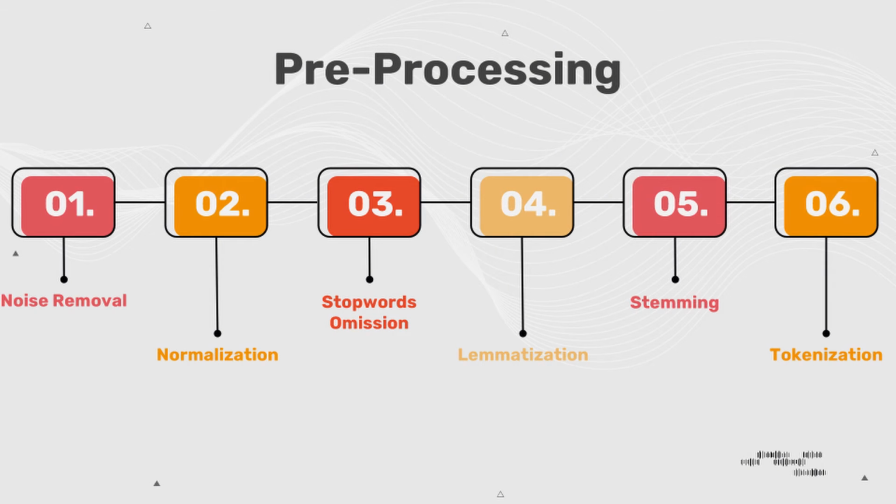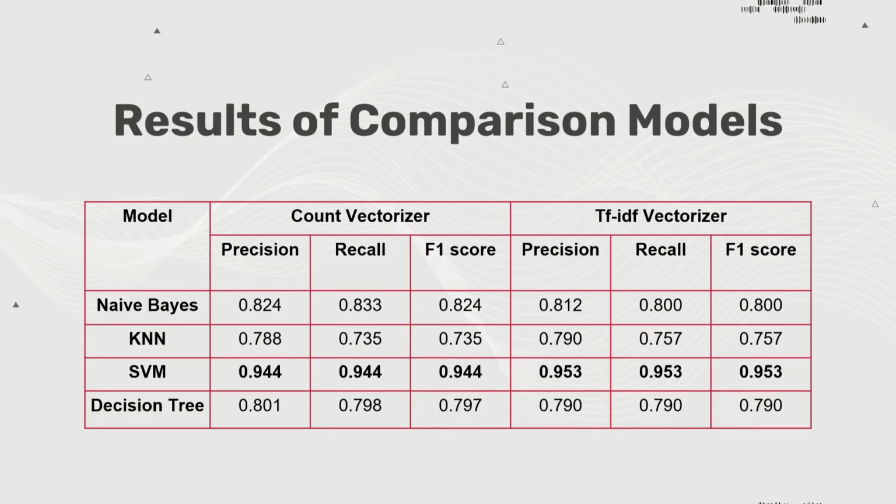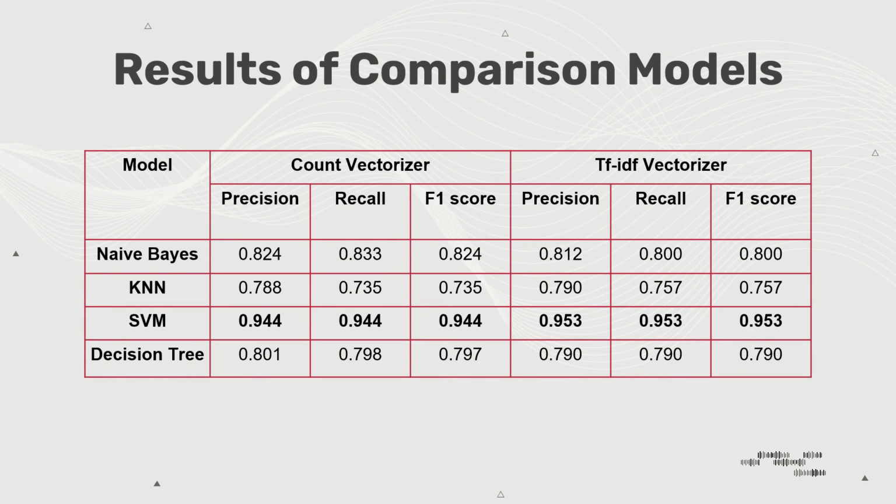It is imperative to carry out text pre-processing to ensure that the text data only has useful information, hence predictable and analyzable for our network and to allow proper feature extraction. We ran experiments using the naive Bayes, KNN, SVM and decision tree classifiers using both the count vectorizer and TF-IDF vectorizer. Among all the comparison models, SVM using the TF-IDF vectorizer performs the best.